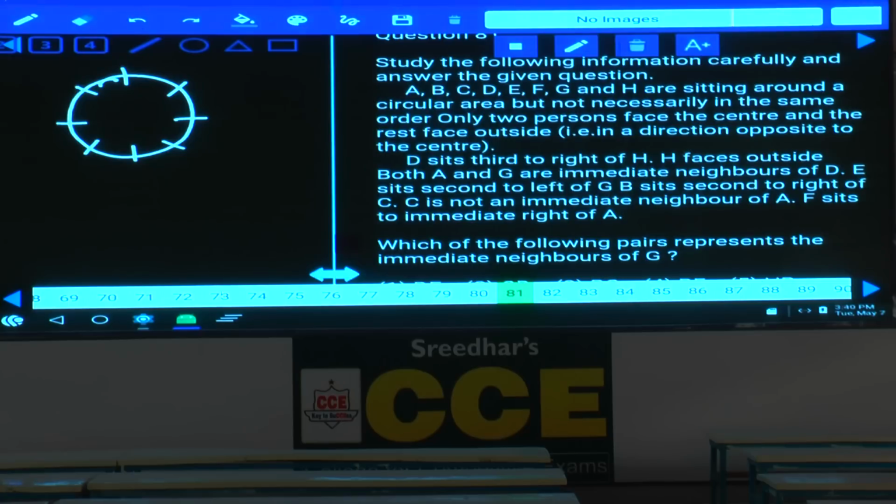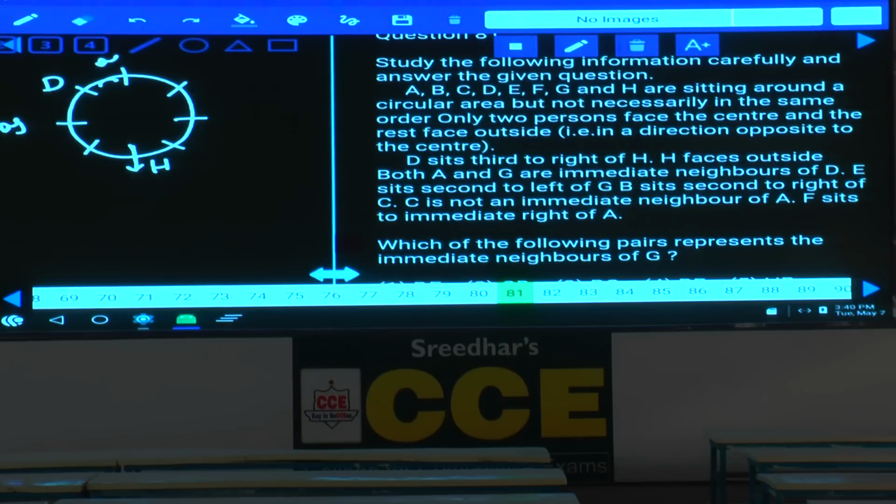And D sits with H, who faces outside. As H faces outside, now we are fixing H at this place. And D sits second to the right of H, hence D must be at this place. And both A and G are immediate neighbors of D. A and G are the immediate neighbors of D, A or G.